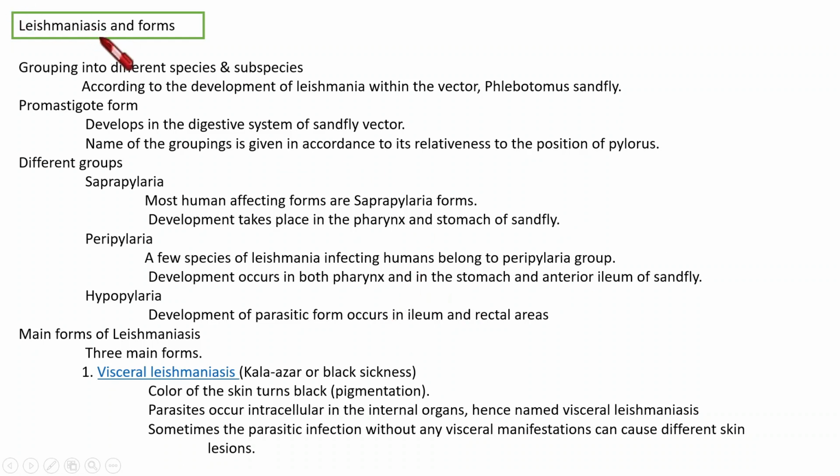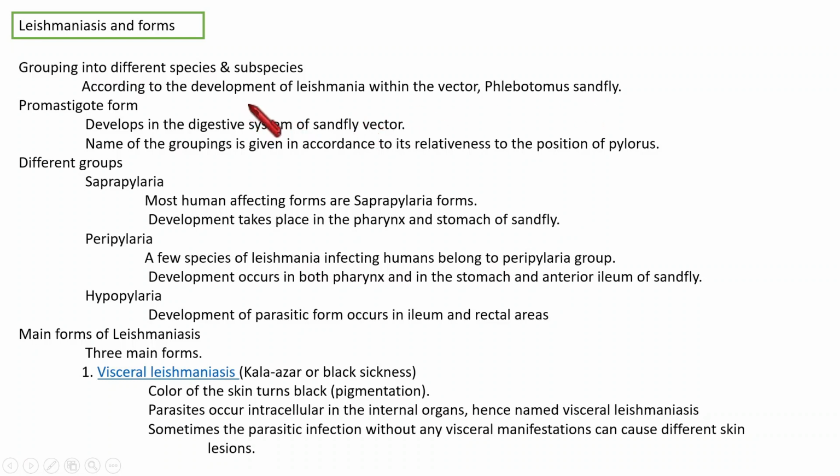Then we need to understand the different groups, different forms in leishmaniasis. We can classify leishmaniasis into different groups according to its development inside the vector. The vector means the phlebotomine sandfly. In that fly, what about its development?